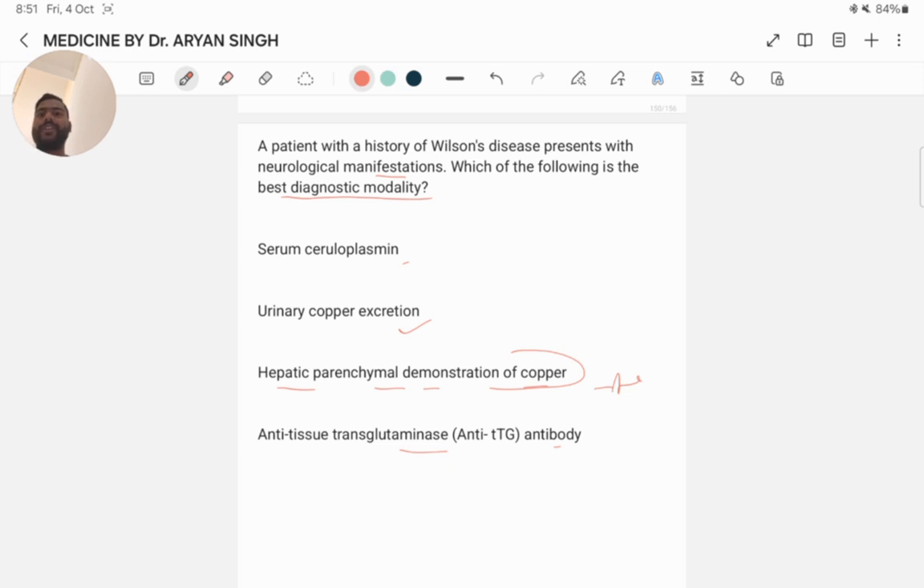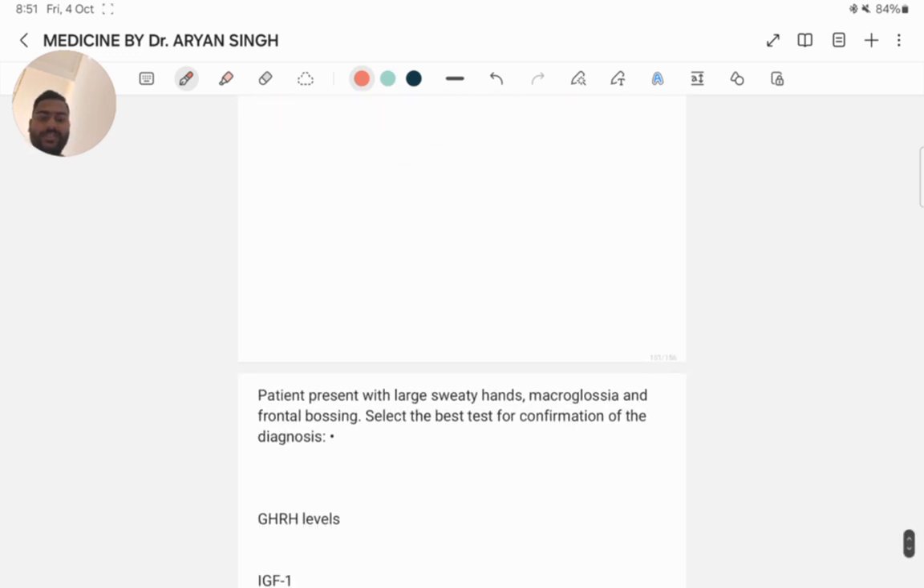The best diagnostic modality to confirm Wilson disease, especially in the presence of neurological manifestations, is a hepatic parenchymal demonstration of copper. This is usually done by performing a liver biopsy to measure the hepatic copper concentration, which is the gold standard for diagnosis. Next question.